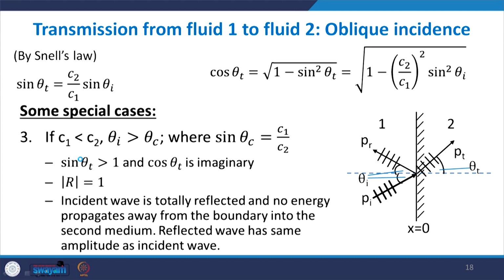The third case is when theta I is greater than theta c. In that case, from the previous discussion, this quantity will now become greater than 1.